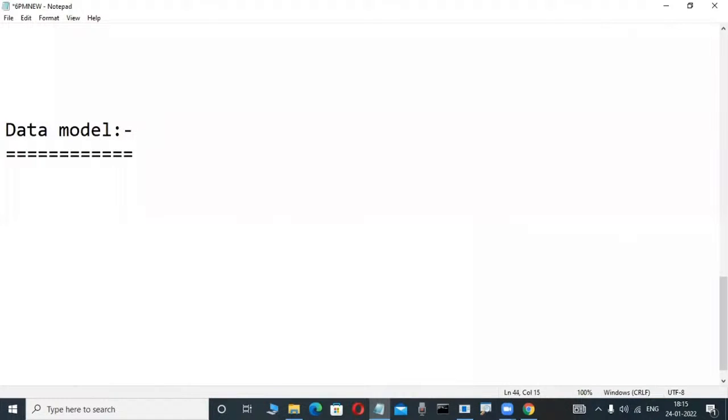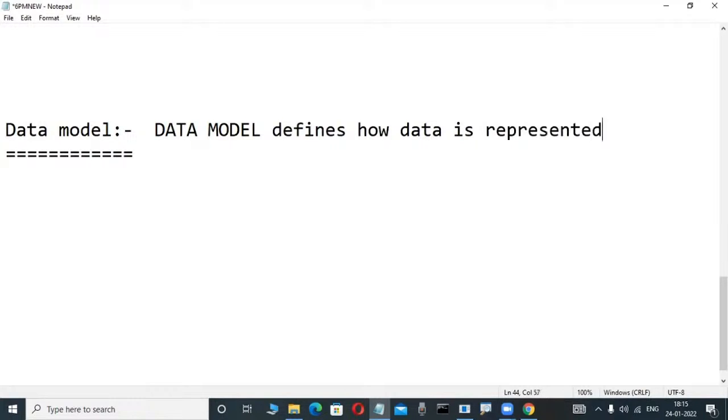Data model represents how data is represented. A data model defines how data is represented at the logical structure of the database. How easy is that definition? Observe here: the logical structure of the database.